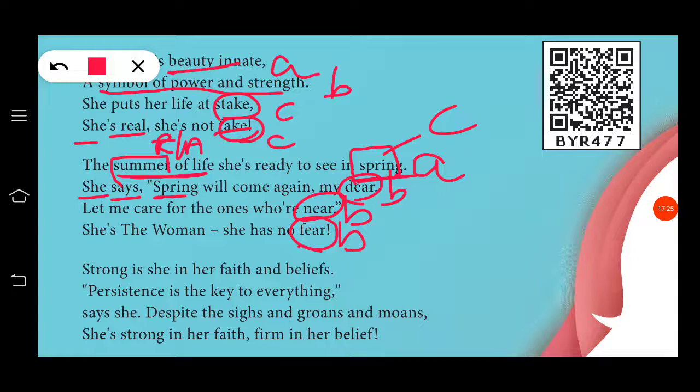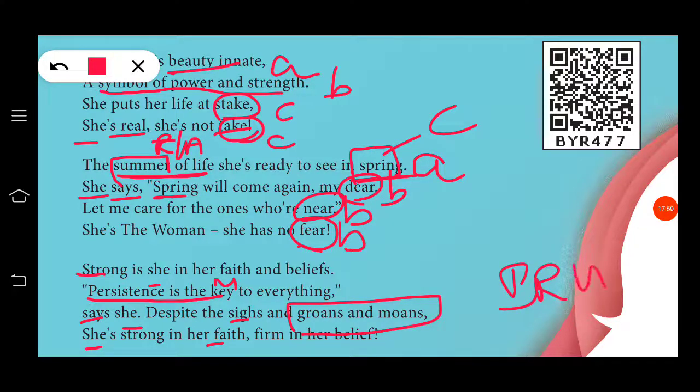Again, in the third stanza, "persistence is the key" is the metaphor, and also "says, she's, sign" is an alliteration. "She's strong" is an alliteration. "Faith, from" is an alliteration. "Strong, she" is an alliteration. And "groans" and "moans" are internal rhyming words. Okay. Next, the rhyming scheme is A, B, C, and D.